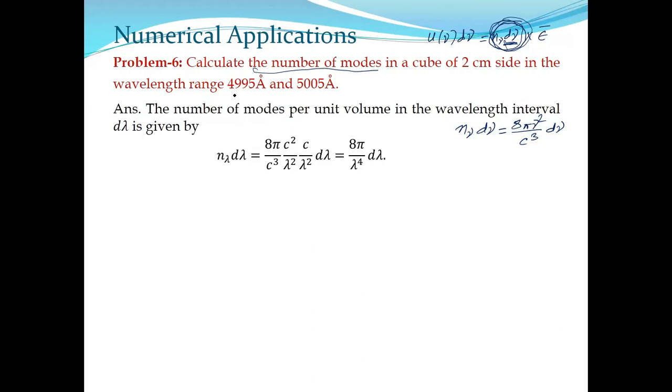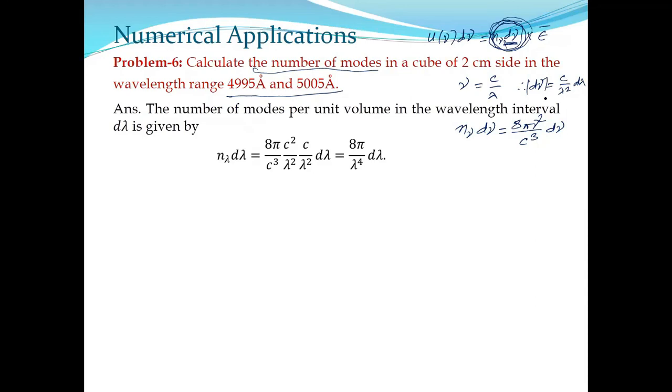But as per the question, wavelength is supplied, so we cannot directly use this formula. We need to convert, and we know nu equals c by lambda, so the magnitude of d nu equals c by lambda square d lambda. I am taking the modulus, because the negative sign symbolizes that with increasing frequency the wavelength decreases.